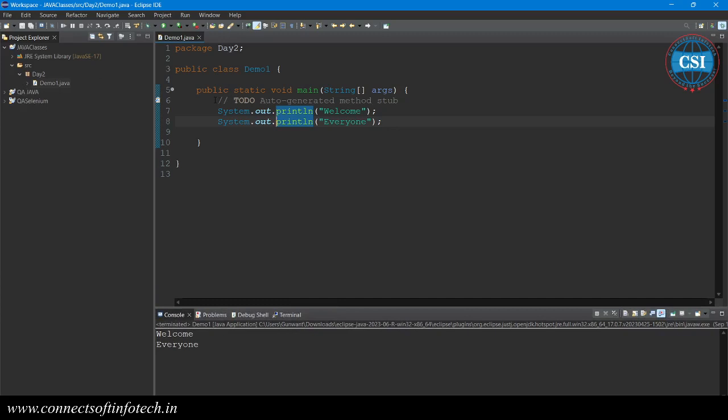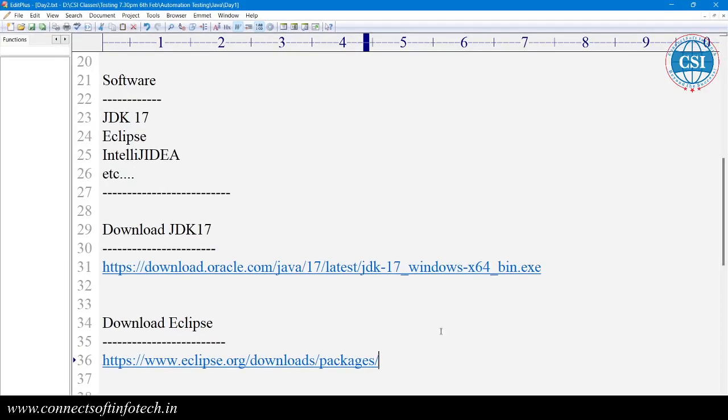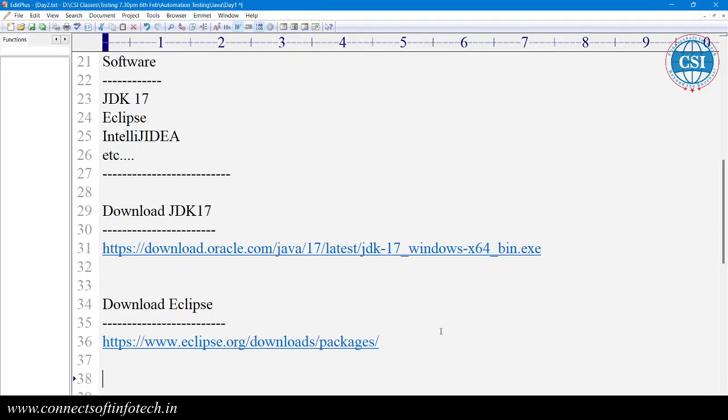This is a comment. A comment is not going to execute. What are the different types of comments we have? We are going to see that in the next class.